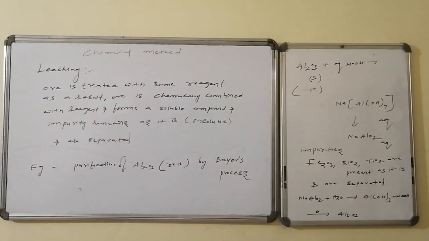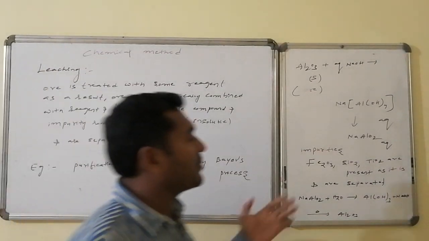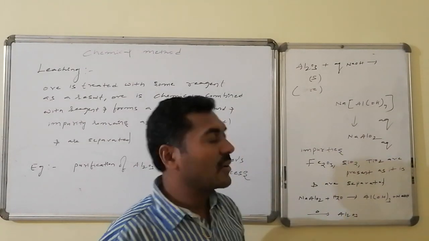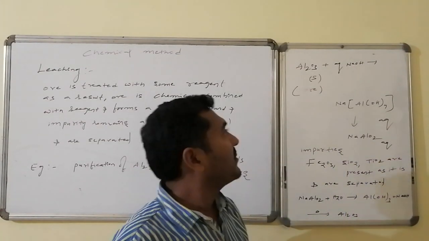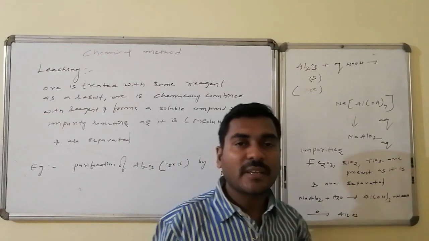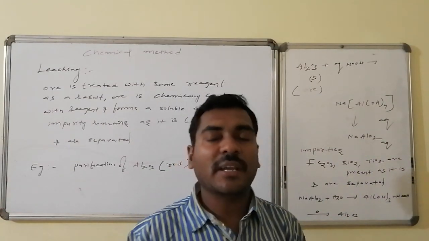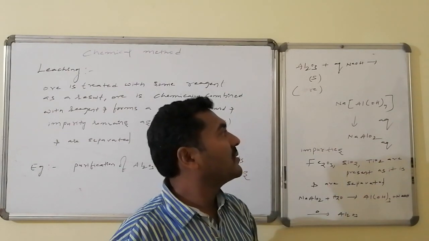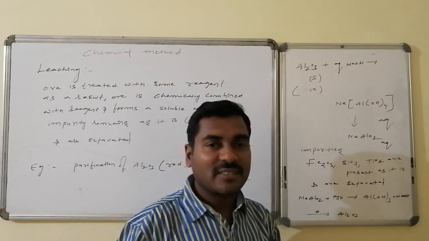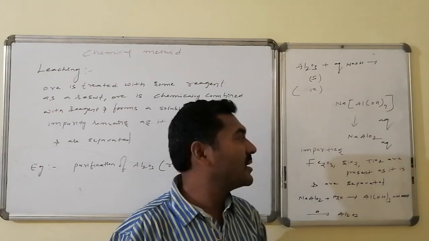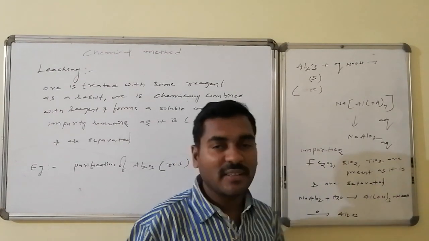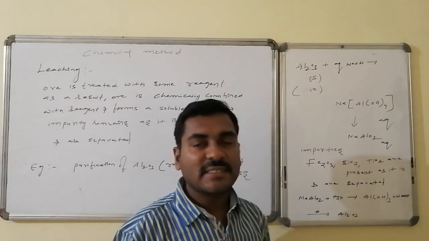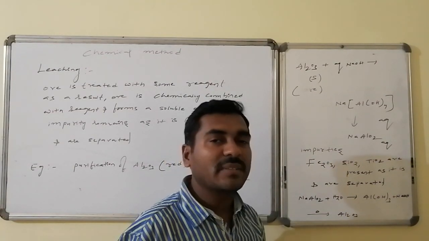In Bayer's process, the red bauxite, which has impurities like ferric oxide, silica, and titanium oxides, is allowed to react with aqueous sodium hydroxide. As a result, it forms a soluble sodium aluminium hydroxide, that is, sodium meta-aluminate, which is soluble in the sodium hydroxide solution, whereas the impurities remain as they are and can be filtered and separated.